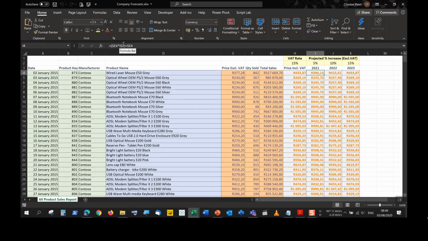I had to use a mixed reference here where column I can actually move from one column to the next. So I can allow Excel to move from one column to the next. However, that particular row reference of 2 must remain locked in place.